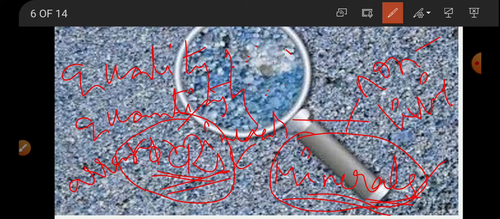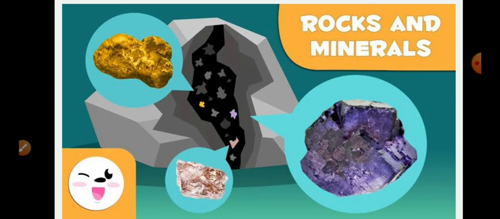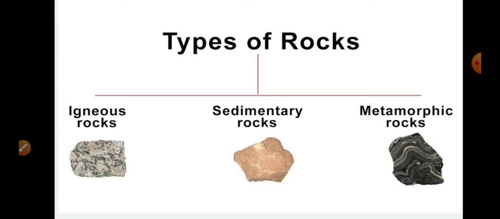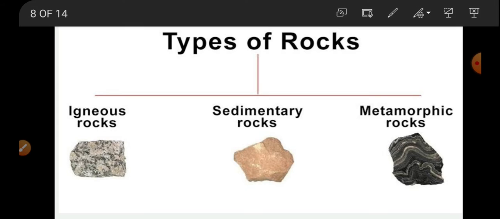Okay, children. So now the rocks that are present on this earth are broadly classified into three different types. See here, you are able to see rocks of different sizes, shapes and colors. So based on these features, we can say that rocks are of different types. On the basis of their formation, or the different ways in which they are formed, the rocks are mainly categorized into three different types.